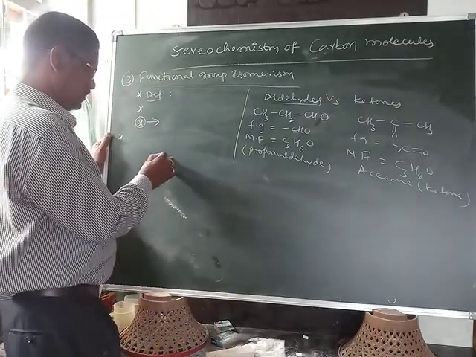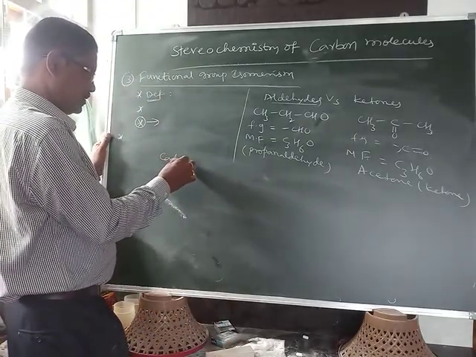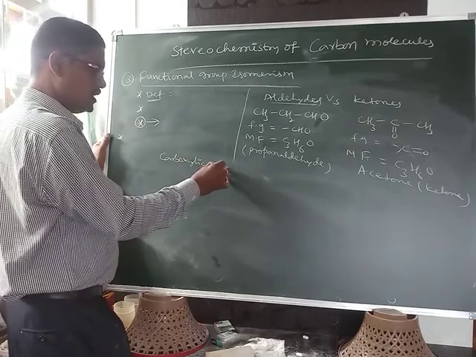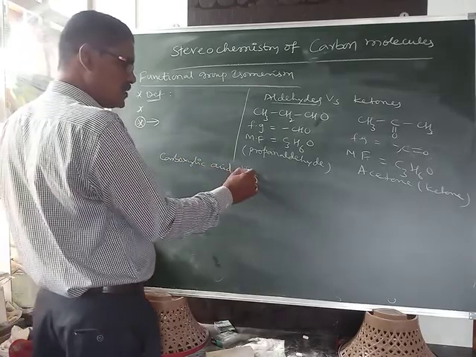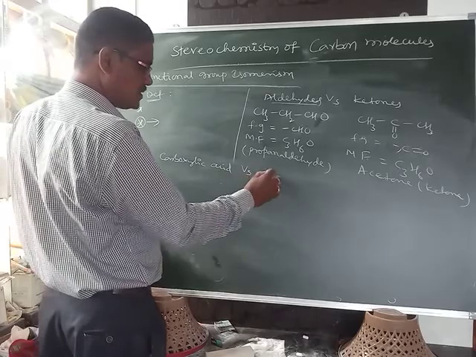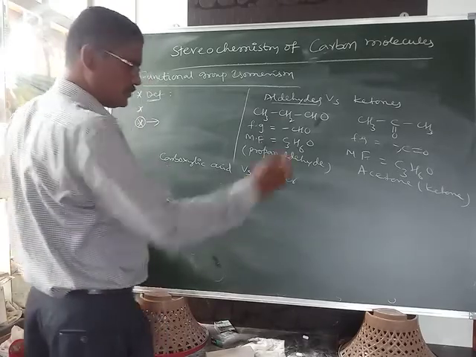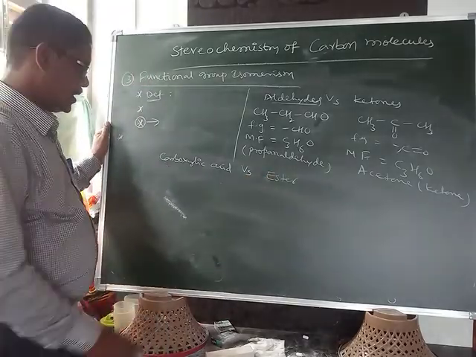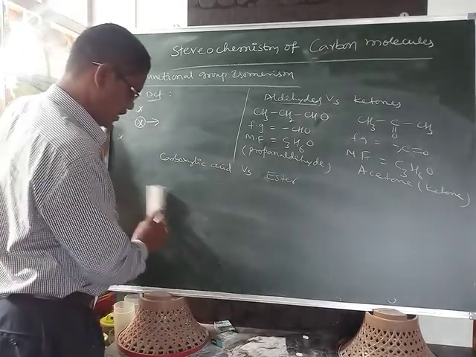Carboxylic acids: carboxylic acids exhibit functional group isomerism with esters. Okay, what is an ester? I will show.